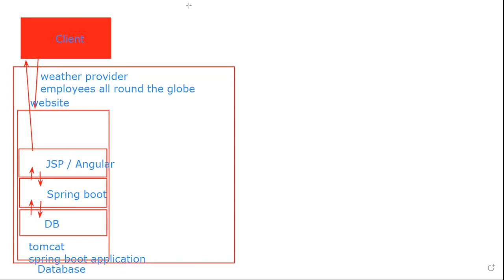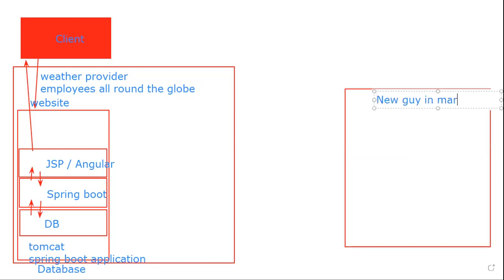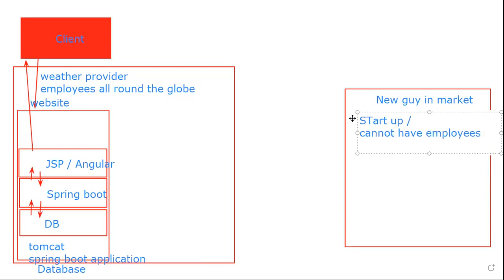Now, there is one more guy who is new in the market. This guy is coming up now. New guy in the market. He is a startup, so he cannot have employees around the globe.